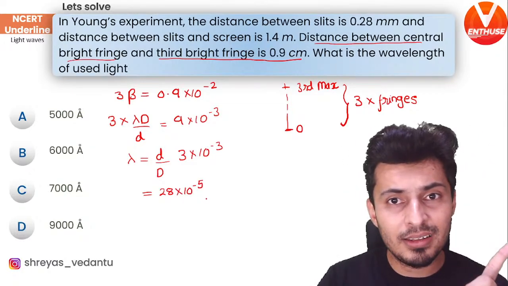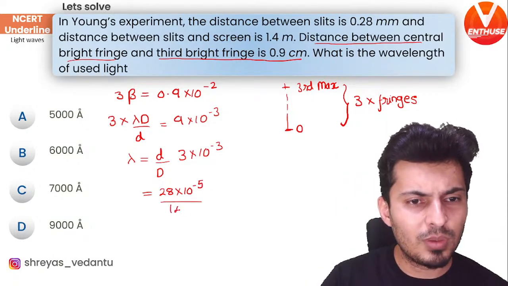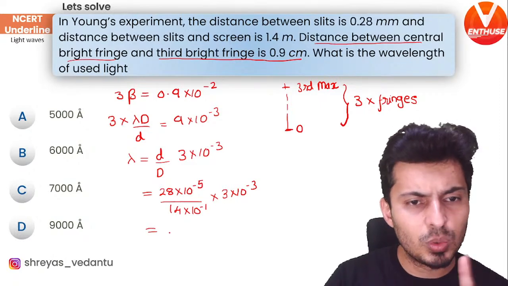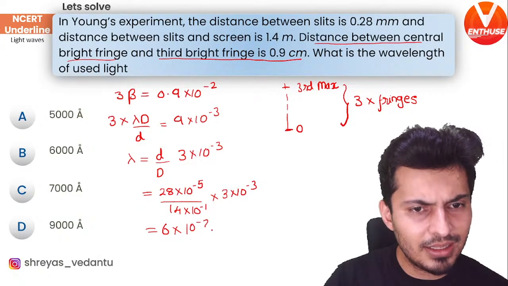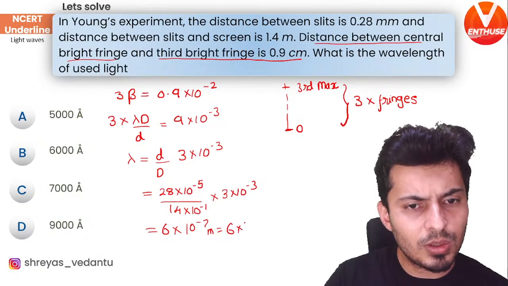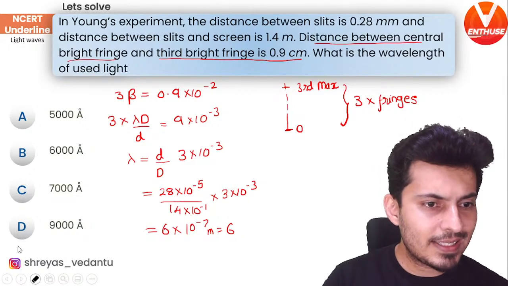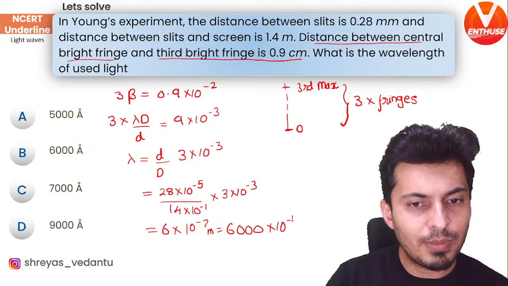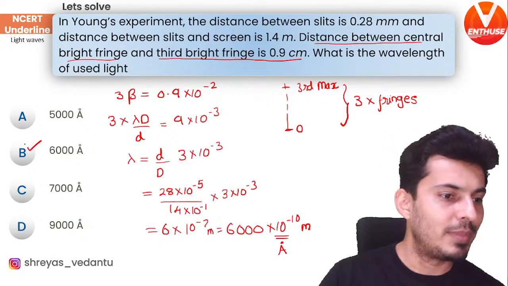Millimeter is 10 to the power minus 3, and those two decimals, so it will become 10 to the power minus 5. And this is 1.4, which I can write as 14 into 10 to the power minus 1 into 3 into 10 to the power minus 3. 14 and 28 goes 2 times. 2 3s are 6. So 6 into 10 to the power minus 7 meters. Anyways, you can guess the answer now. It will be 6,000 into 10 to the power minus 10 meters. This is nothing but Armstrong. So that's why the answer is B.